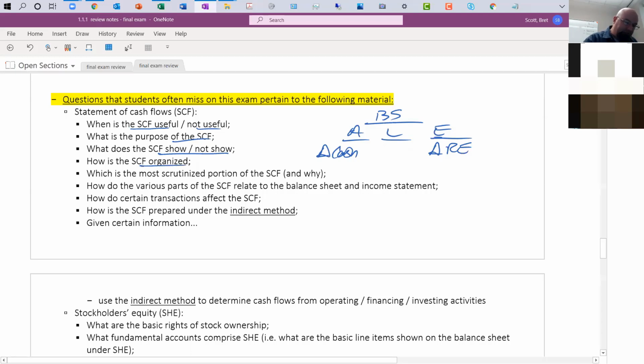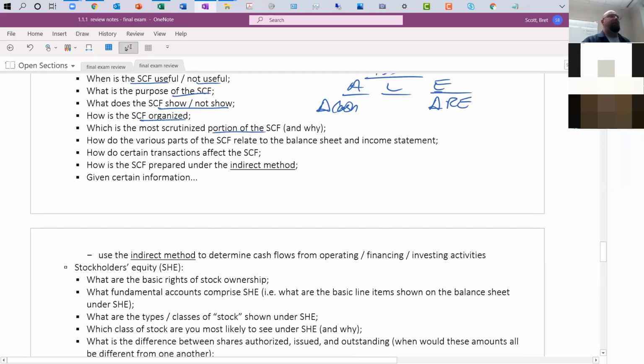How is a statement of cash flows organized? You know the 3 sections. Which are the most scrutinized portion of the statement of cash flows? In my opinion, I think that most people pay attention to the cash from operating activities side of things.